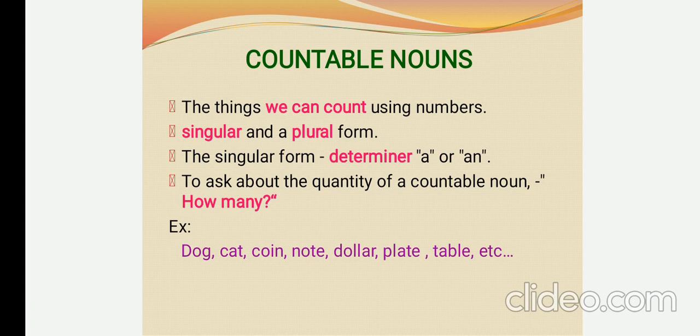What is singular? Singular is nothing but we can count, that means the thing is one in number. Plural is more than one in number. And singular noun always takes indefinite article a and an. And in order to ask a quantity of countable noun, we use the question, how many? How many chocolates do you want? How many pen? How many pencil do you want? So it always gives the answer to the question, how many?